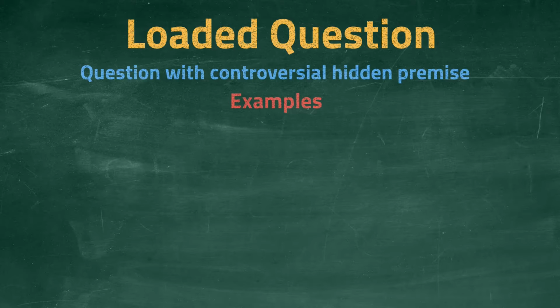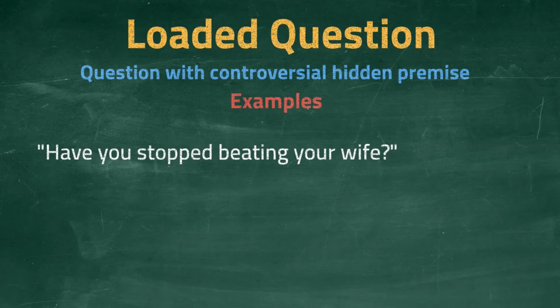The classic example of this is the question, "Have you stopped beating your wife?" The hidden premise here is that at some point in the past, you were beating your wife, or indeed, that you have a wife or had one in the past. The trap laid by this question is that the responder risks confirming the hidden premise, regardless of whether they say yes or no. In both cases, they are confirming that they have a wife and that they have previously beaten her.